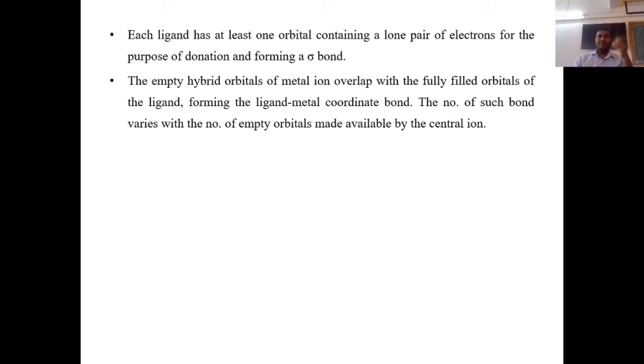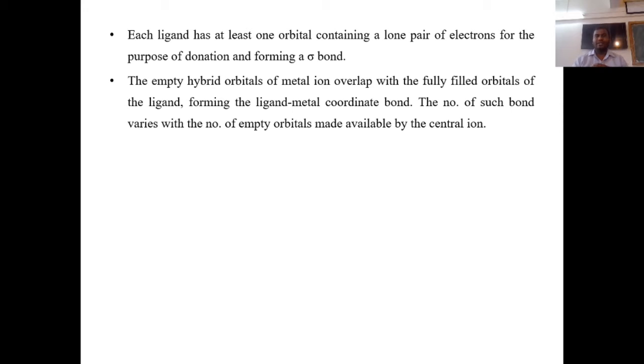Always remember, one orbital is empty and another is fully filled: the metal atom has empty hybrid orbitals, while the ligand always has fully filled orbitals.